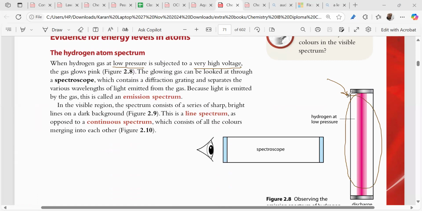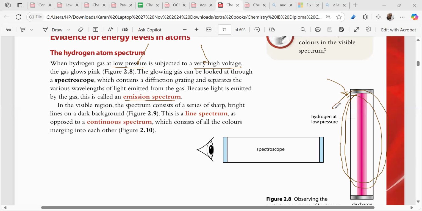We take hydrogen gas at a very low pressure and we subject it to a very high voltage. This gas starts to glow pink. When this light which is emitted by this gas, it is called an emission spectrum. What is emission spectrum? Light emitted by a gas under low pressure and high voltage. You'll understand why it is glowing, right? This light which is emitted by the gas is called the emission spectrum.